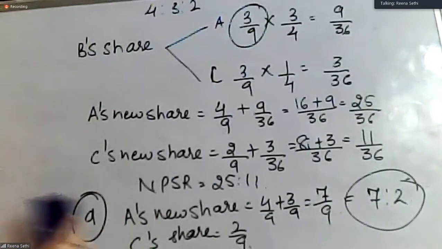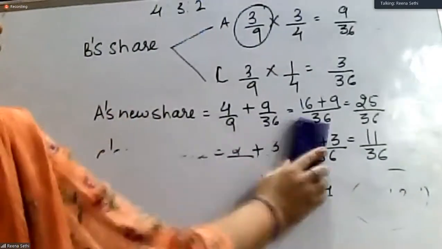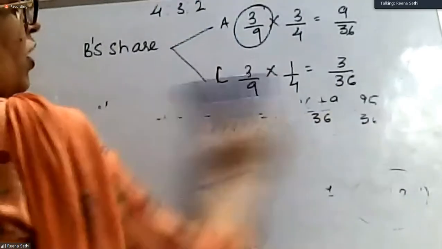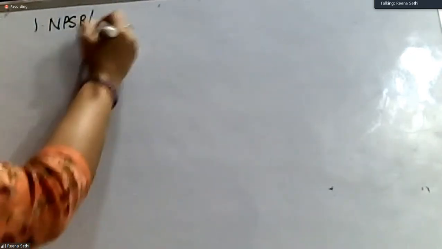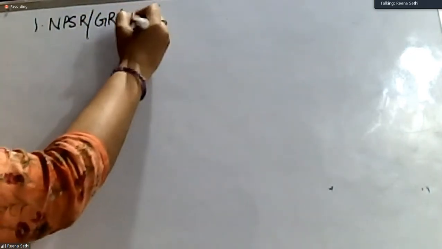Fine. So the next thing that we have to do in this chapter is treatment of goodwill. These are the few things that we have to do in each chapter. That is admission: change in PSR, new PSR and gaining ratio or sacrificing ratio.